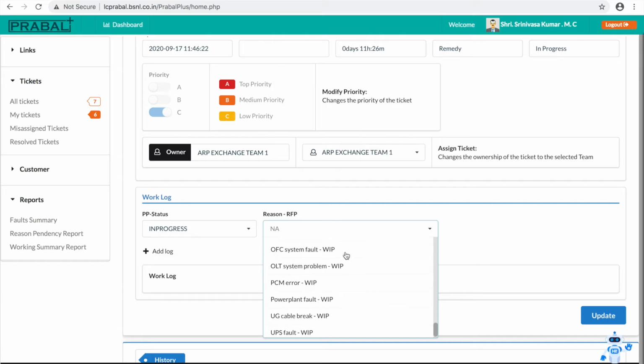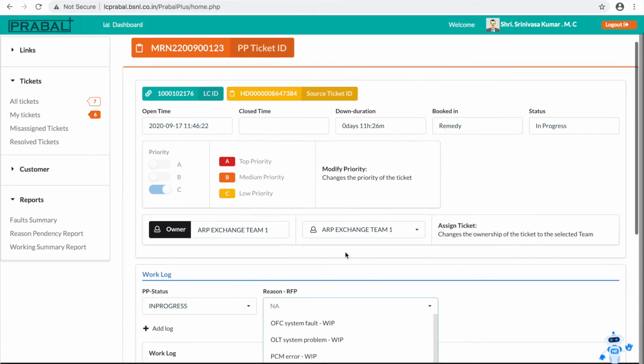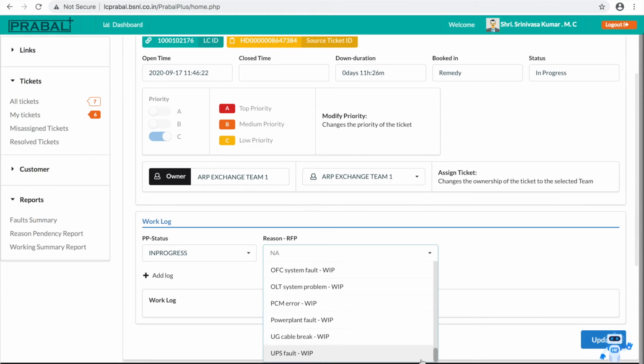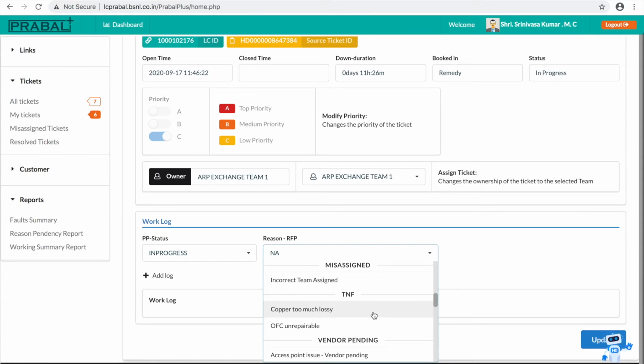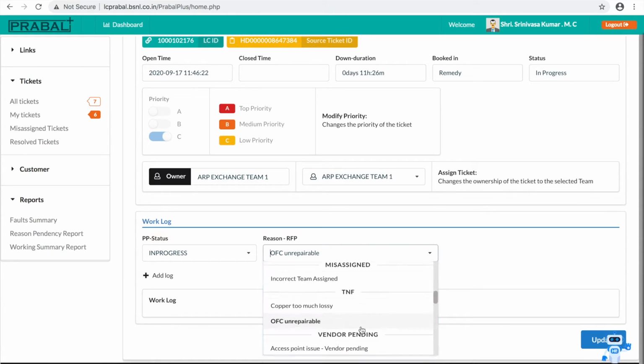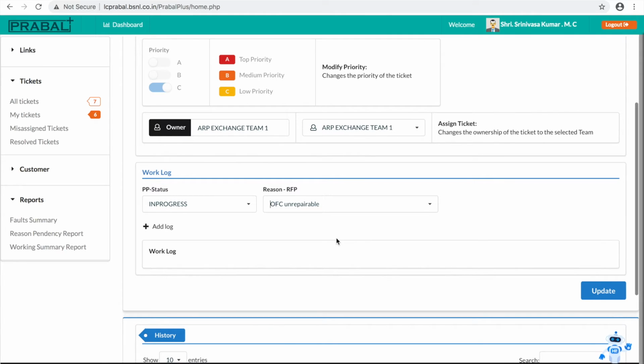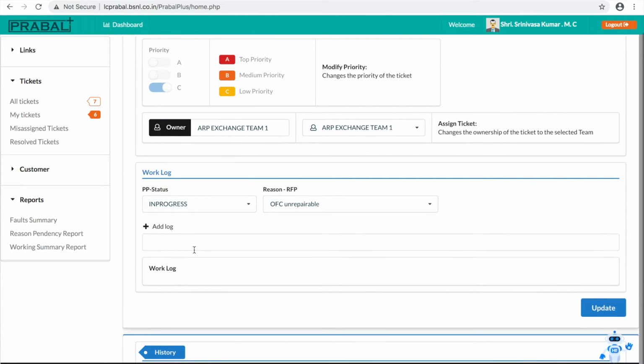I will mention it is some other problem. Okay, I will mention this is copper too much lossy or OFC unrepairable. Okay, I will give this reason. Let us see. Then you have to give the work log.